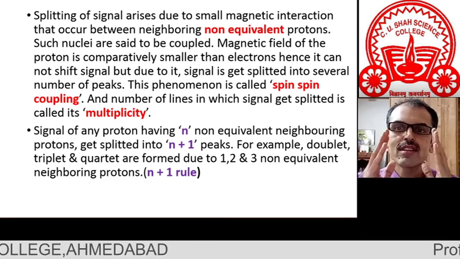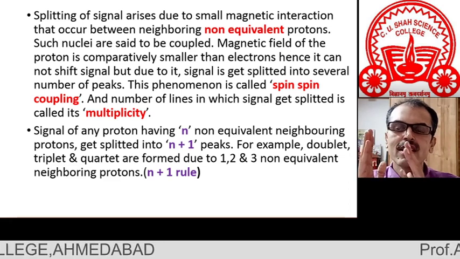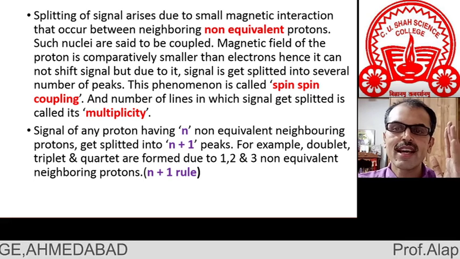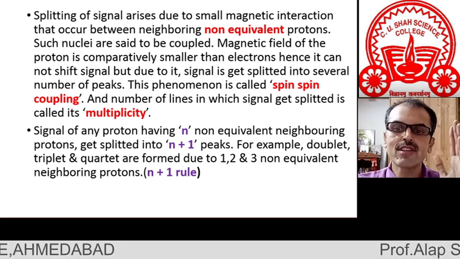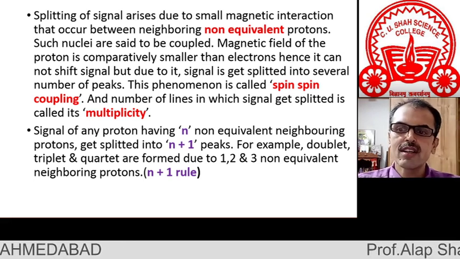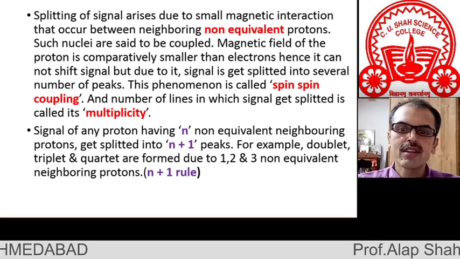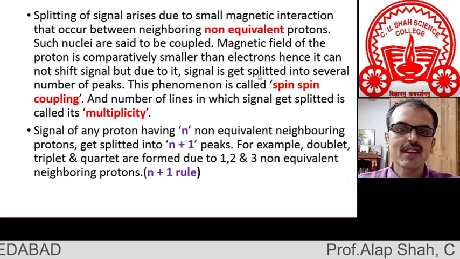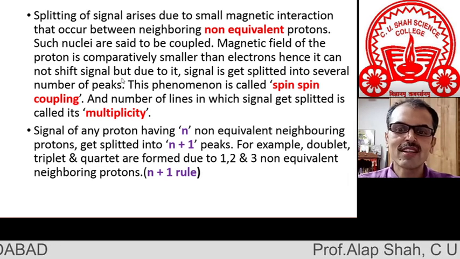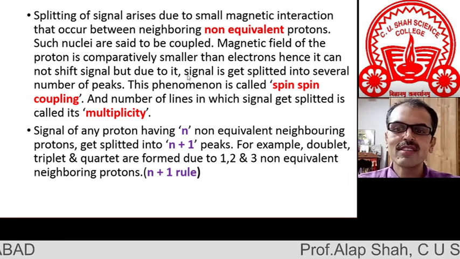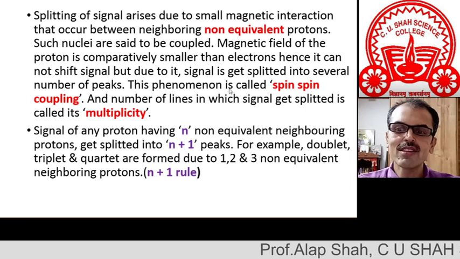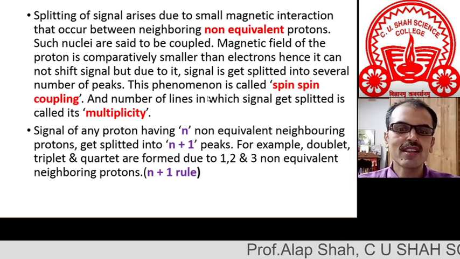So spin-spin coupling is not going to shift the position of your signal, as it is not as powerful as shielding or de-shielding. The magnetic field of a proton is comparatively smaller than that of the electrons. Hence, it cannot shift the signal, but due to it, the signal gets split into several peaks or lines. This phenomenon is called spin-spin coupling.